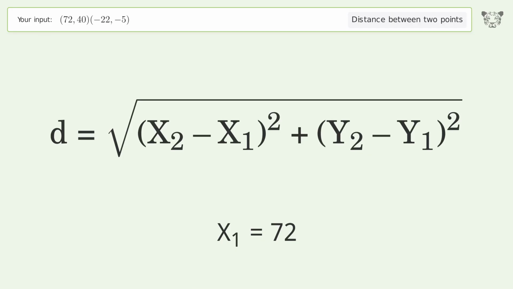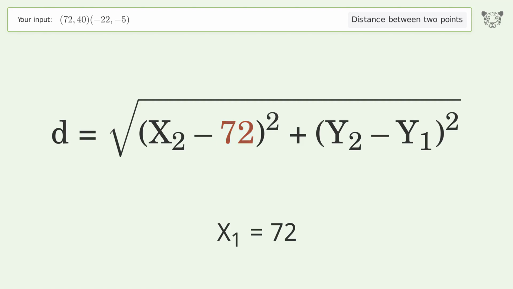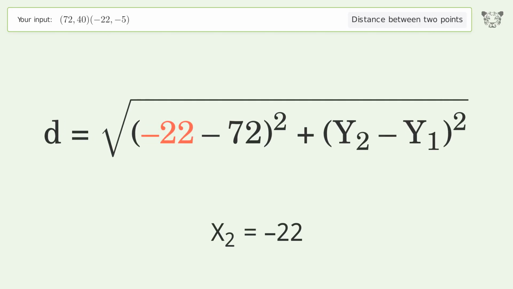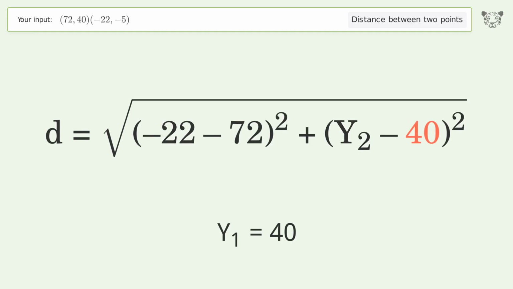x1 equals 72. x2 equals negative 22. y1 equals 40. y2 equals negative 5.